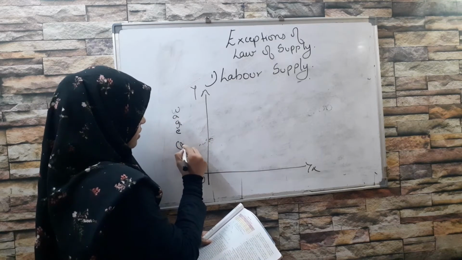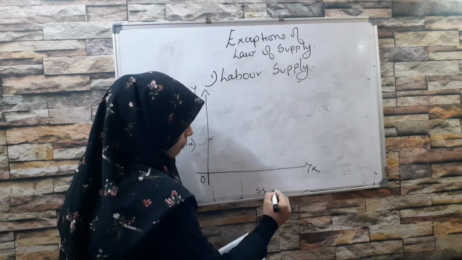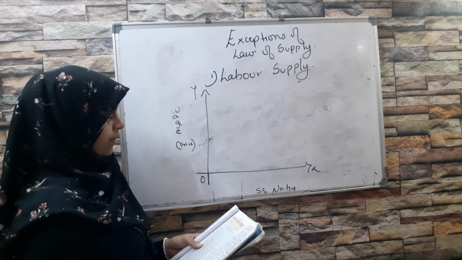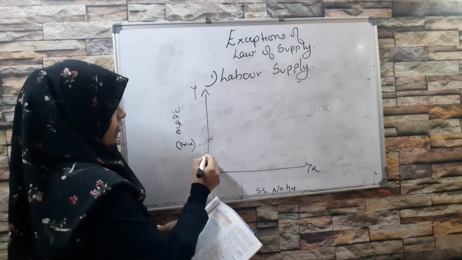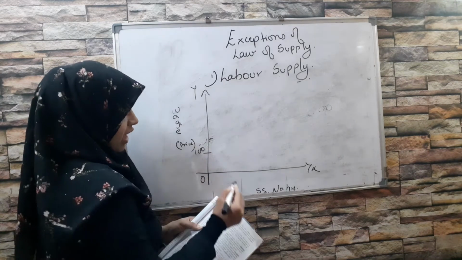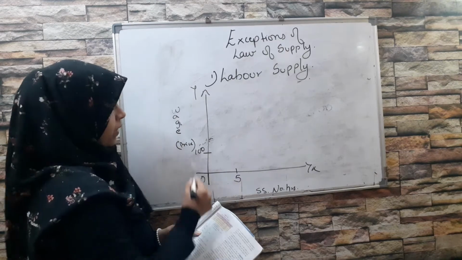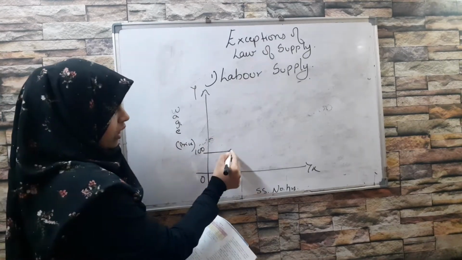And here the supply, that is the number of hours I am working. When my wage rate was 100, I was working only for 5 hours. This was my point of equilibrium.